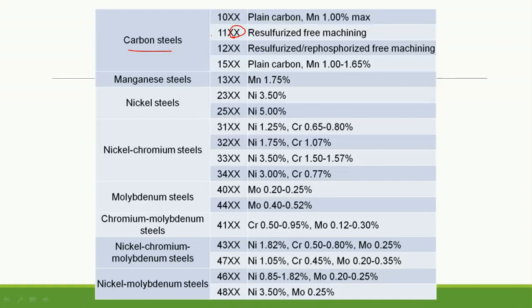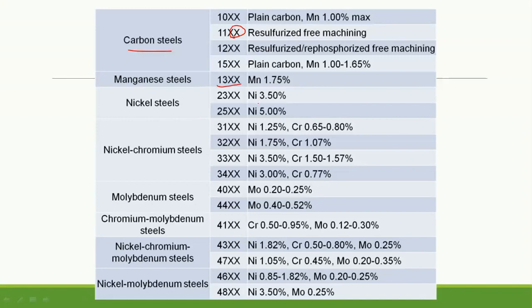So these are free cutting steels. 11, 12 are free cutting steels which have phosphorus or sulfur in more amount, which makes them free cutting. Then again this 15 means plain carbon steel. Its manganese percentage is from 1 to 1.65. Then there is manganese steel, specifically manganese steel, which is having more amount of manganese, around 1.75%. So this is given by 13.